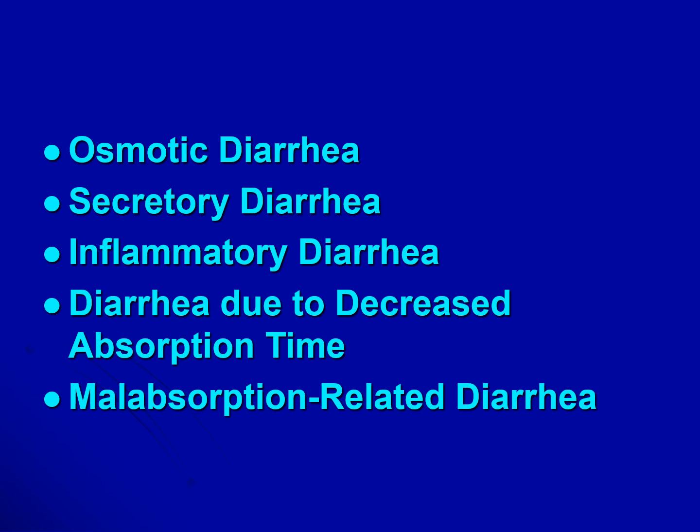The next category is malabsorption-related diarrhea. This may be the result of either or both osmotic or secretory mechanisms. This form is often associated with malabsorption conditions like celiac sprue, fat malabsorption, and carbohydrate malabsorption.